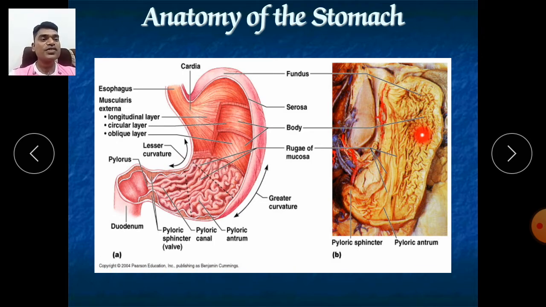Now this is the figure of how the actual stomach looks, and here you can see these are the folds, rugae, which are present in your stomach. When the stomach doesn't contain any food, these folds can be distinctly identified, and they are compressed one above the other. But when food enters here, it can be stretched, and the size of the stomach can be enlarged. That depends on the food material and how much you are taking.